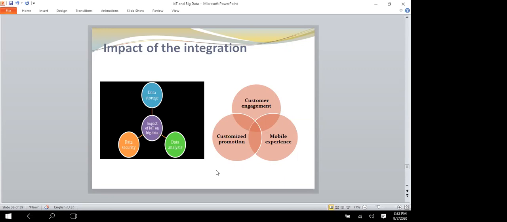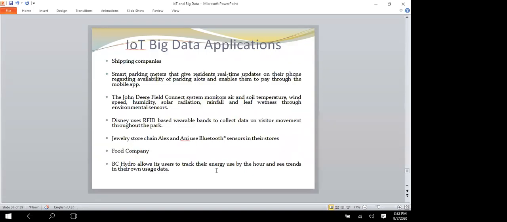Next one is customized promotions. That also is of a dynamic nature. It helps customers' experiences to be automatically customized for product promotions. Mobile experience: with the increase of mobile, IoT and big data are such that mobile applications can enhance the experience of customers and work upon different aspects such as mobile payments.